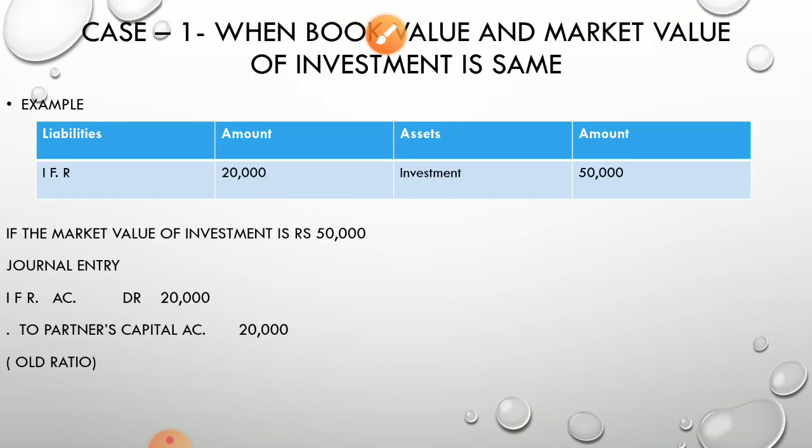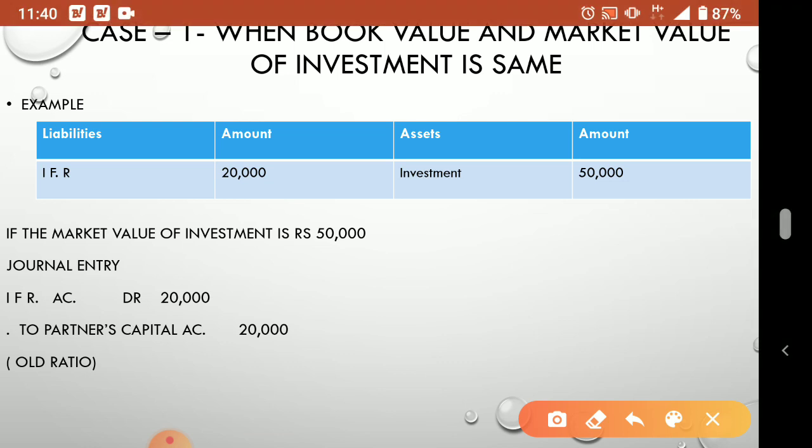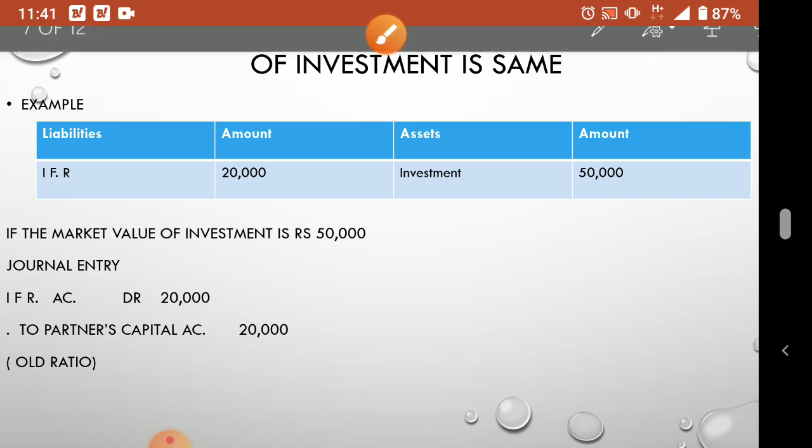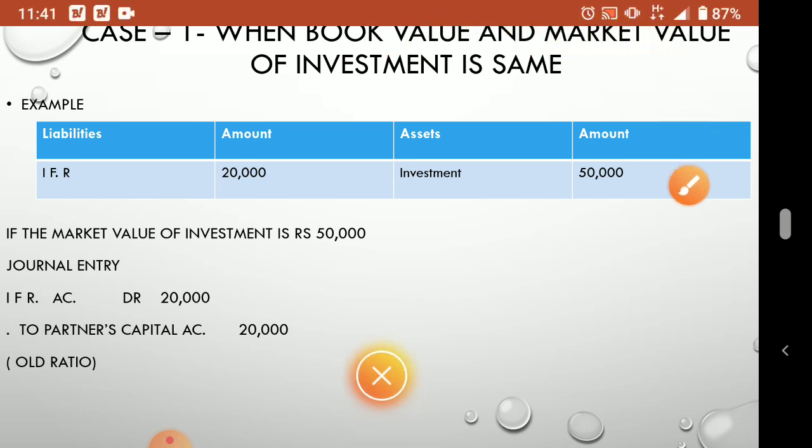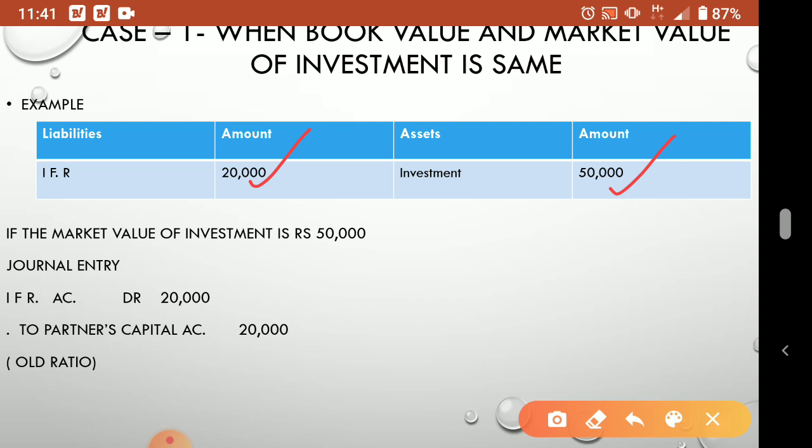See here, first example, case 1, when book value and market value of investment are the same. Here WCR, I told you, only appears on the liability side and the claim will come. Here you see, we have to first invest somewhere. Suppose I invested 50,000 and I created a reserve, investment fluctuation reserve, IFR, of 20,000, but the market value of the investment is 50,000. How much did I invest? 50,000.